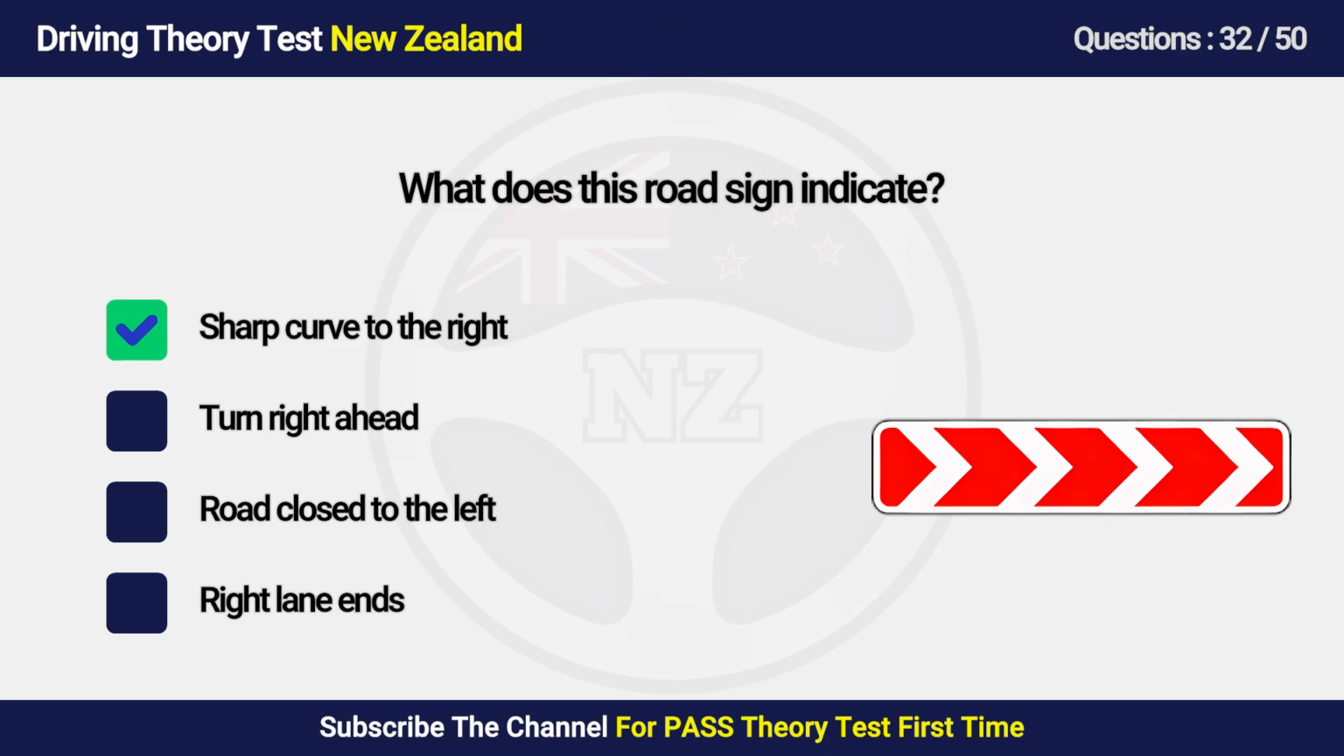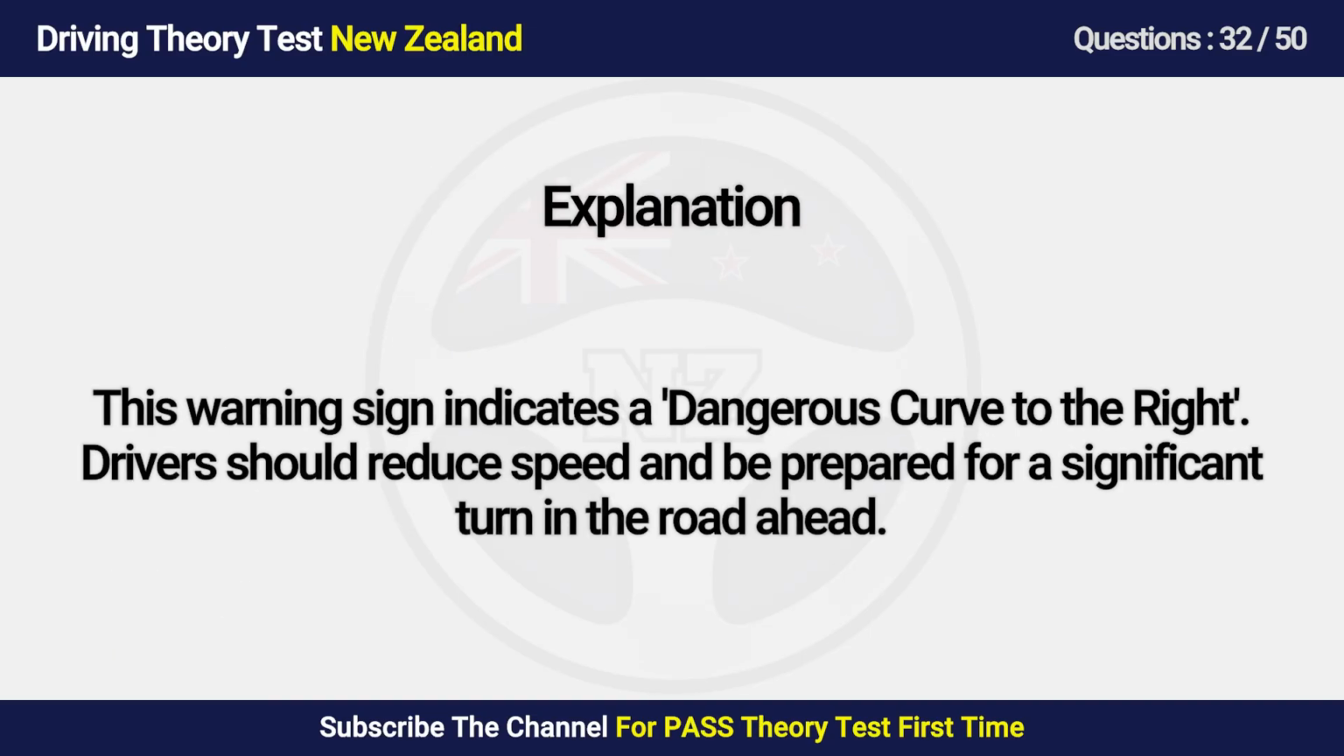Answers is A. Sharp curve to the right. This warning sign indicates a dangerous curve to the right. Drivers should reduce speed and be prepared for a significant turn in the road ahead.